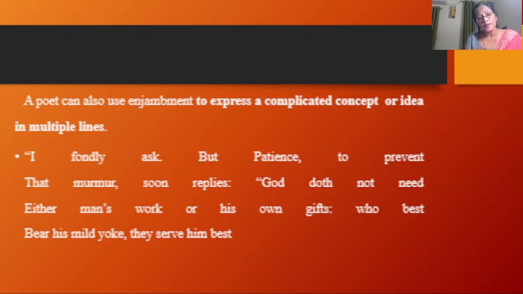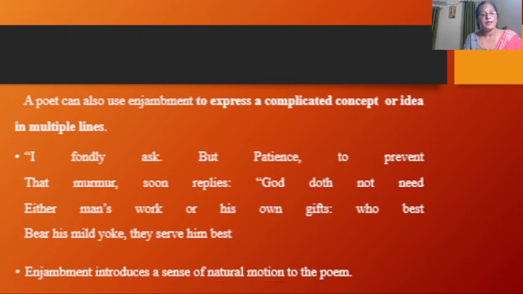Look at the example. I fondly ask, but patience to prevent that murmur. Soon replies, God doth not need either man's work or his own gift. Who best bear his mild yoke? They serve him best, right? So the idea of God's rule over man is expressed in multiple lines. Clear? Enjambment introduces a sense of natural motion to the poem, right? So it allows a natural motion as the poem moves.